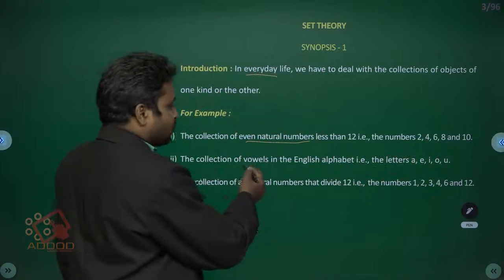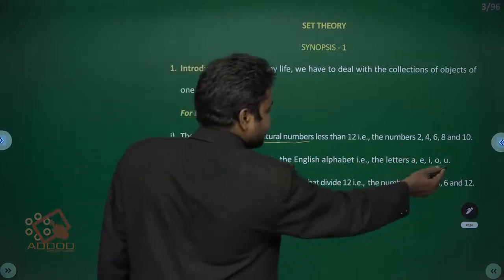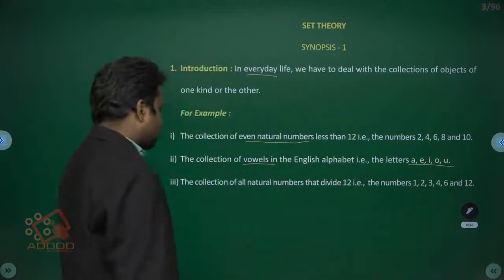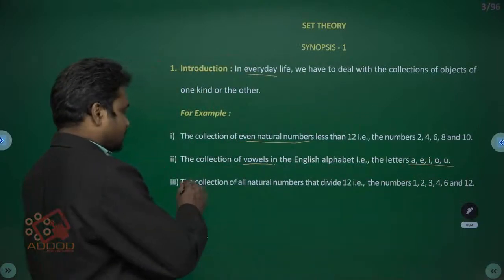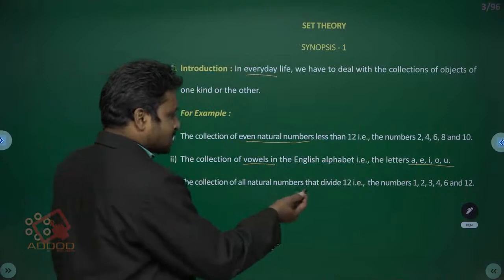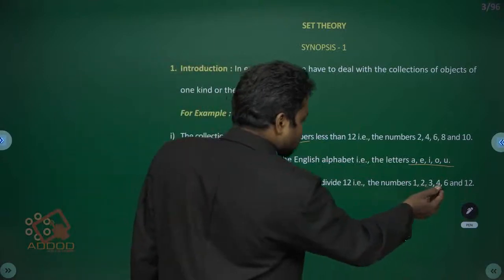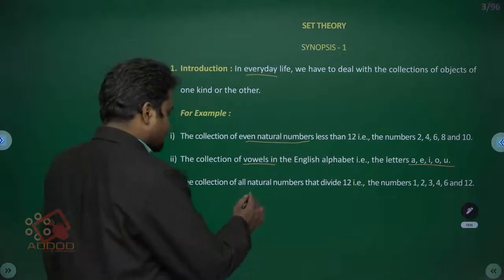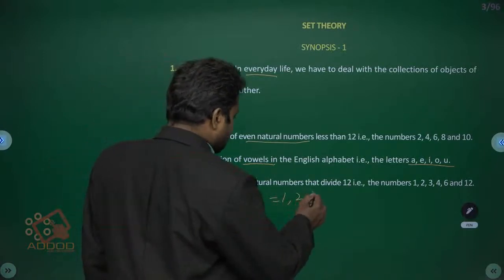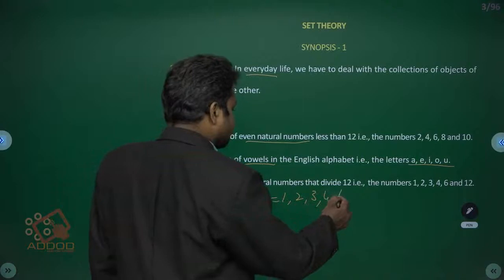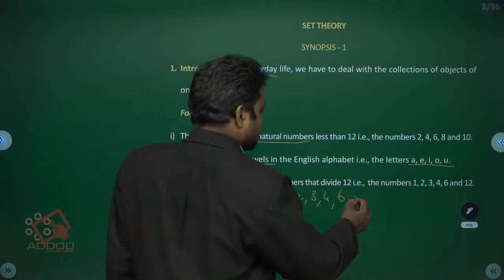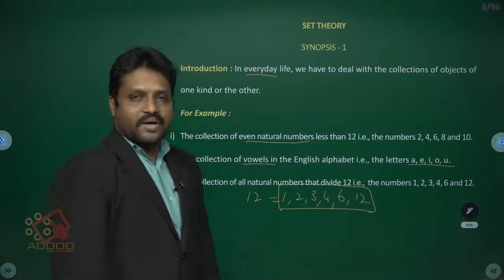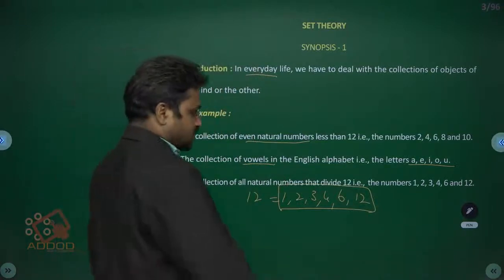The collection of vowels in the English alphabet, A, E, I, O, U. Next one, the collection of all natural numbers that divide 12, means 12 divisors or factors: 1, 2, 3, 4, 6 and 12.